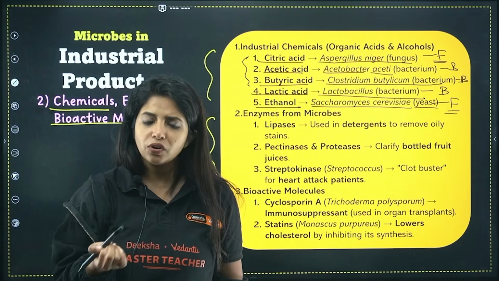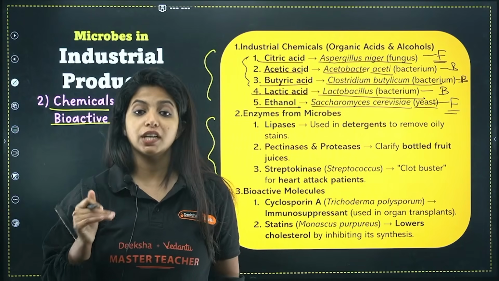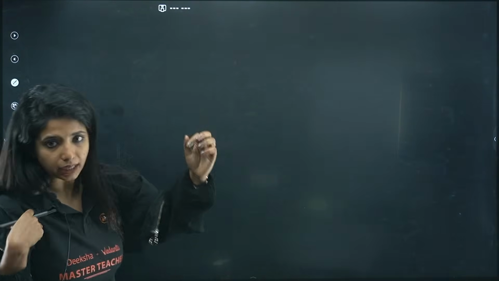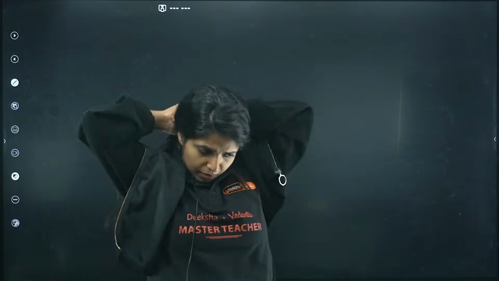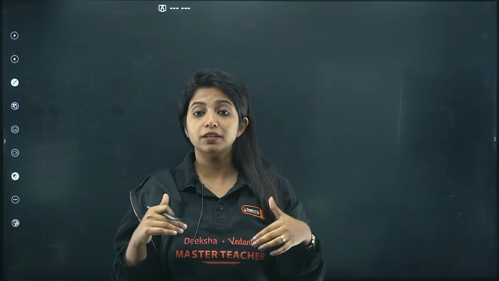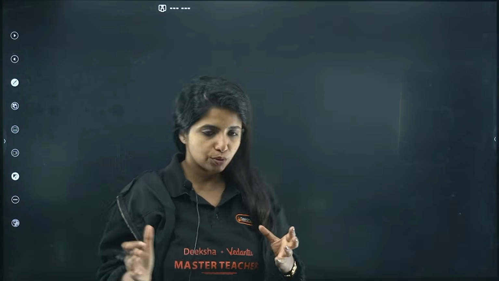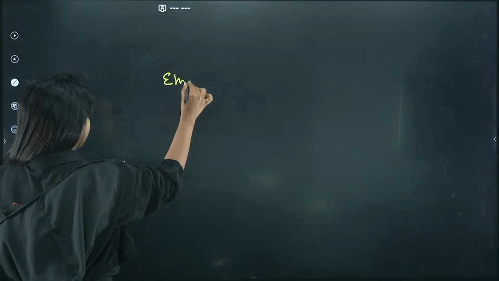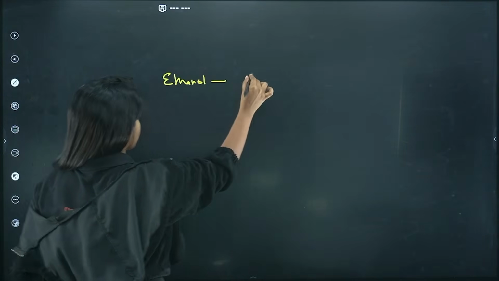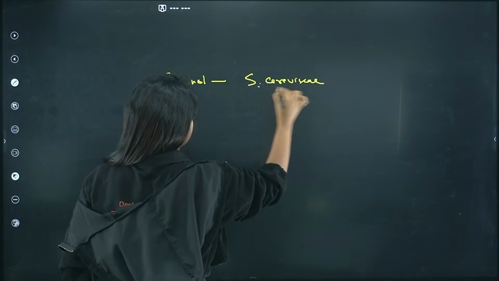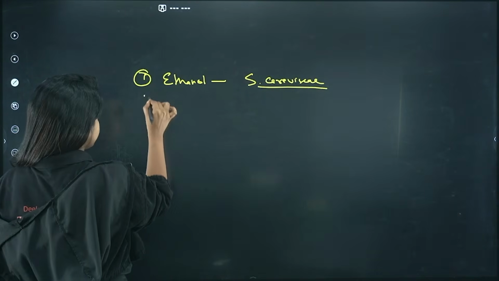Now obviously you will not study in this way. We need to have a tougher way to study, right? For that, what do we do? We do recalling. So let's start with the organism that is fungus, and what does fungus produce? Okay, so the first thing that we have is ethanol, and ethanol is produced by what? Saccharomyces cerevisiae. Done. First thing is being done.